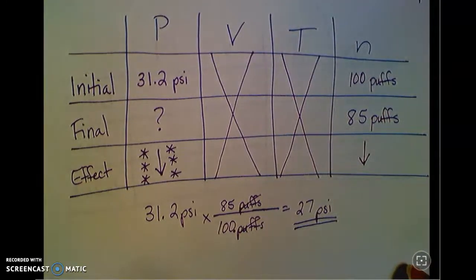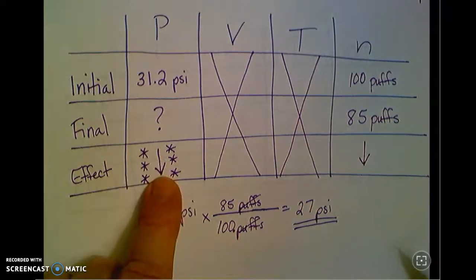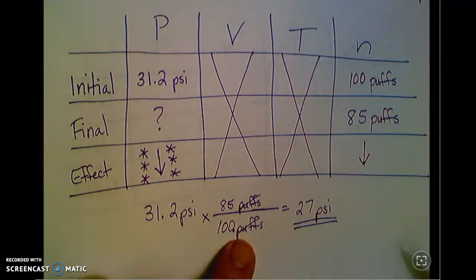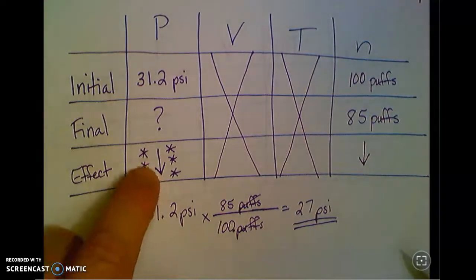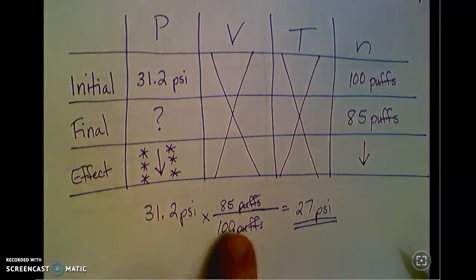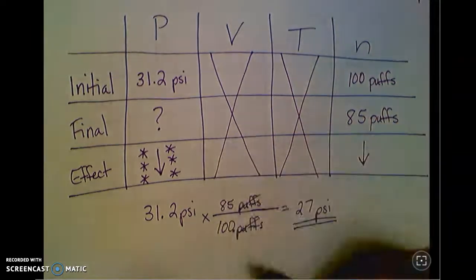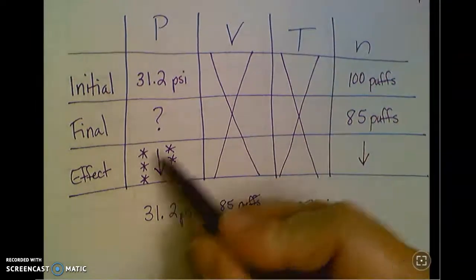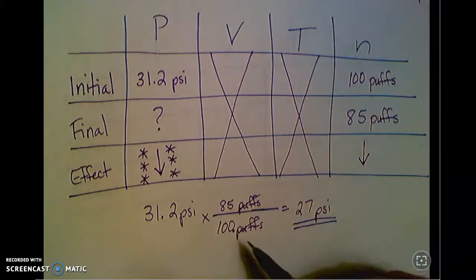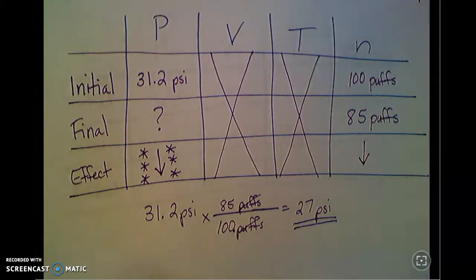Now, the other thing I'm going to tell you here, just sort of a little mental shortcut, is when I look at this arrow, what we always say in class is the arrow is going to point to where the big number goes in the fraction. So if I need the number to get smaller, the big number goes on the bottom. If I had a problem where this went up, I'm going to put the big number on top. So if you can kind of remember that the arrow points to where the big number goes, you've got this.